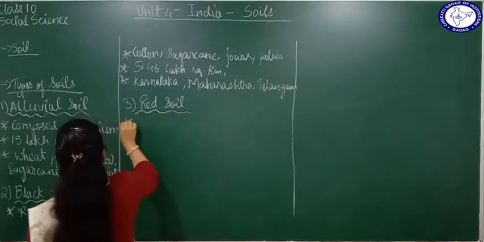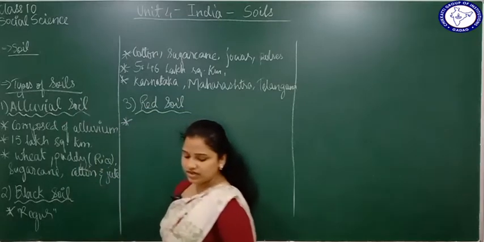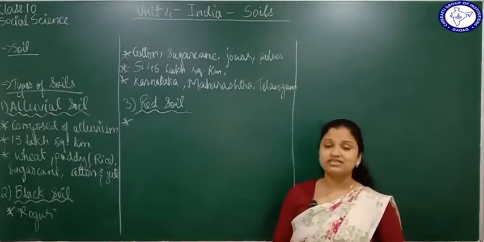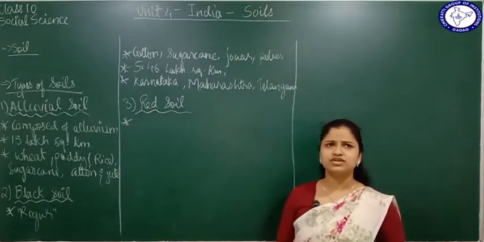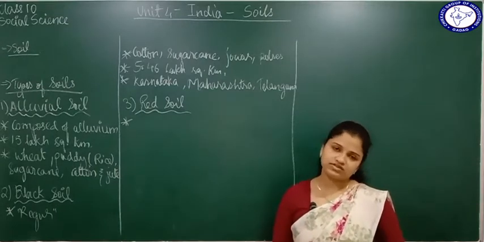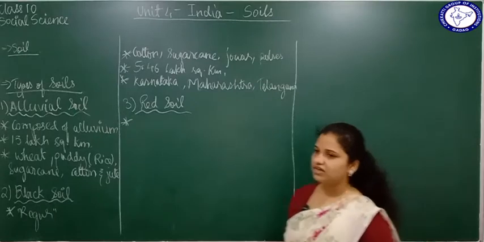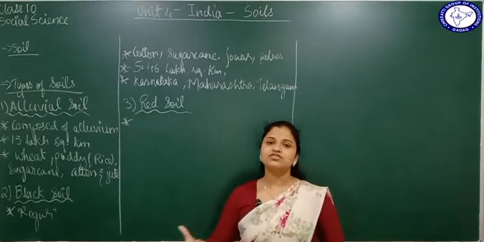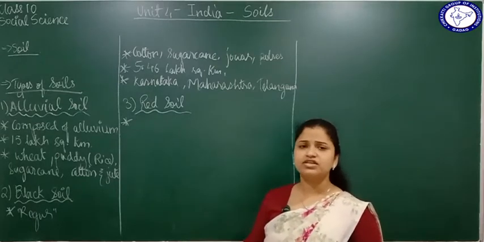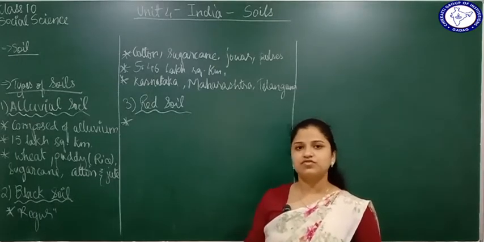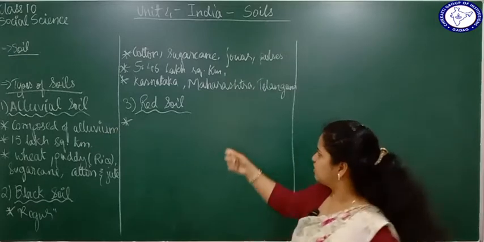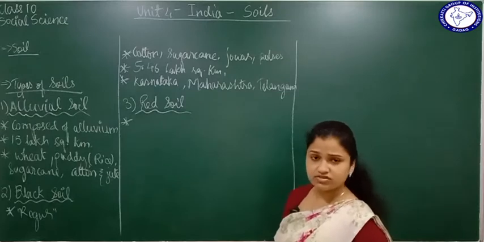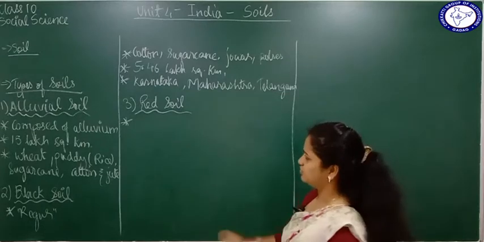Red soil, okay. So red soil is formed by weathering of granite rocks. Granite and gneiss, these are different types of rocks. You can say they are metamorphic rocks. I hope you've studied in earlier classes about sedimentary, igneous and metamorphic rocks, right? So metamorphic rocks are hard rocks. When these rocks, particularly granite, break down, they form smaller particles, and these will lead to the formation of red soil here. Also, all the different crystalline rocks will lead to the formation of red soil.